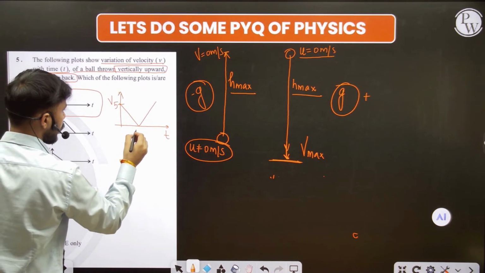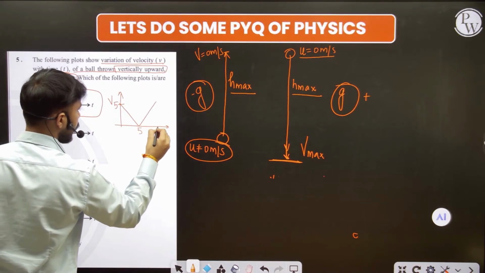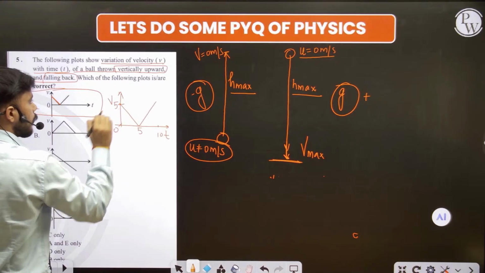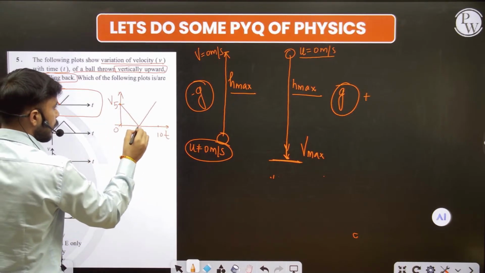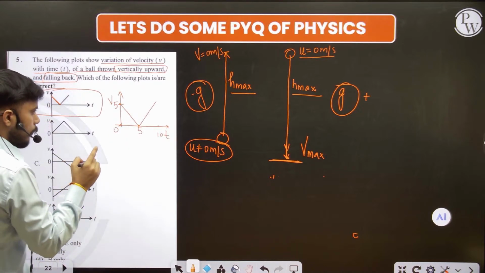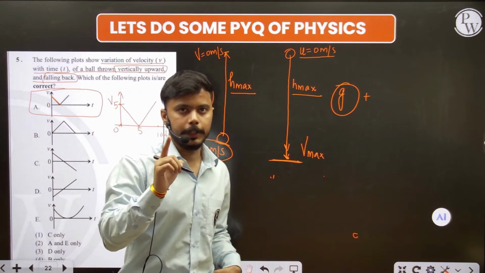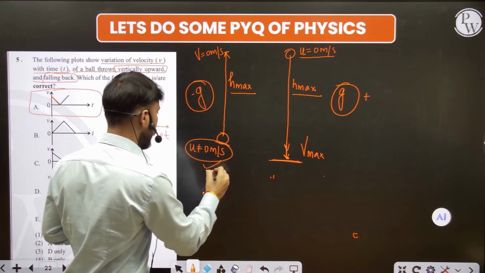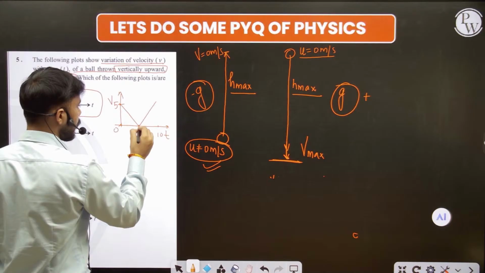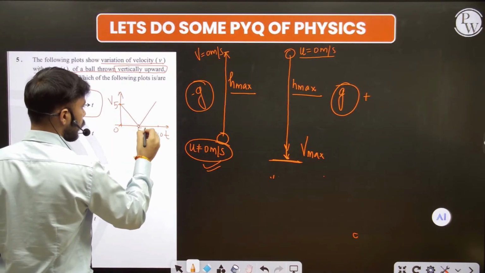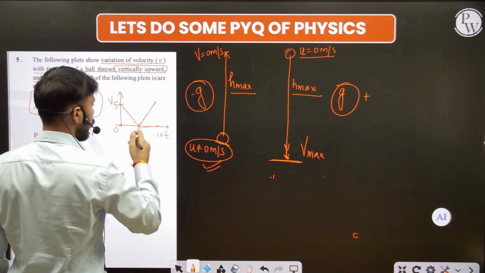Let here be 5, here be 5, and here be 10. At 0 seconds we have 5 meters per second, and at 5 seconds the velocity is 0. The velocity is decreasing, so it is a case of retardation. This case can happen. And at 5 seconds we have an initial velocity of 0, and as time goes on, the case will be like this.